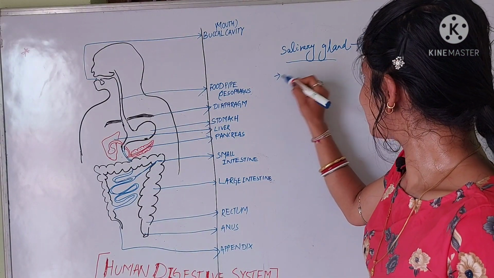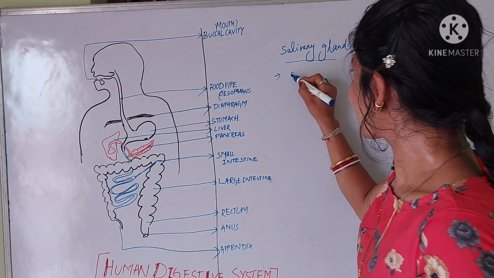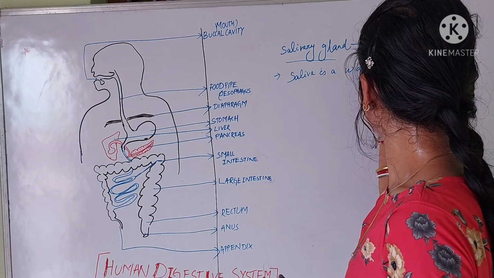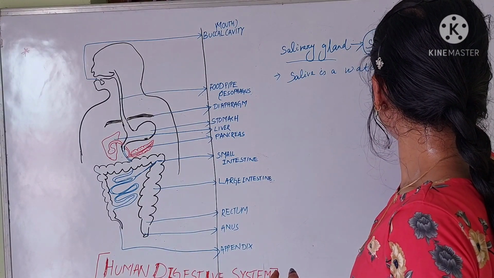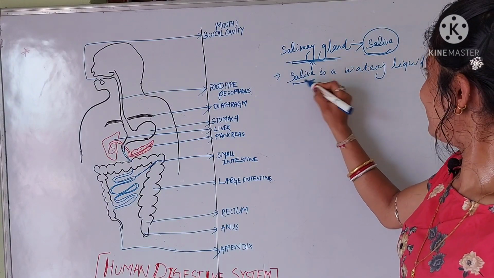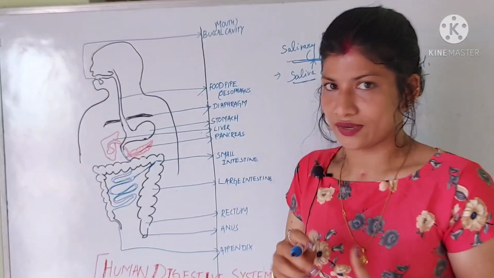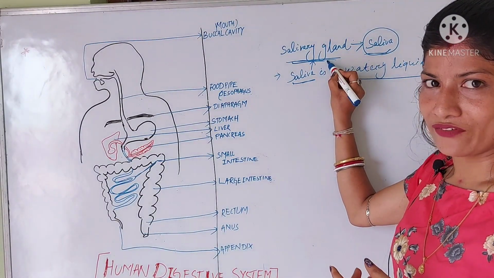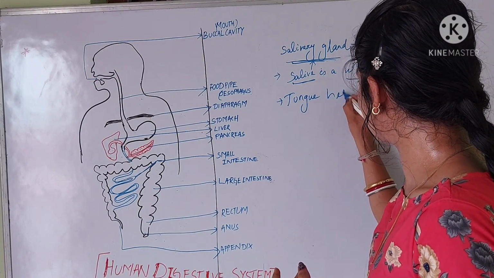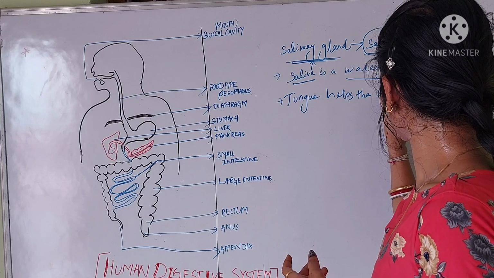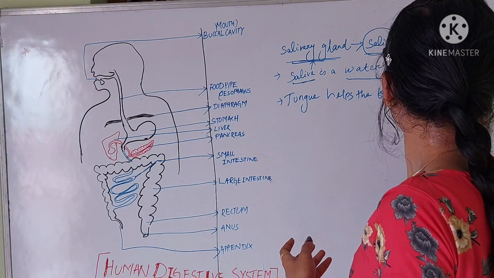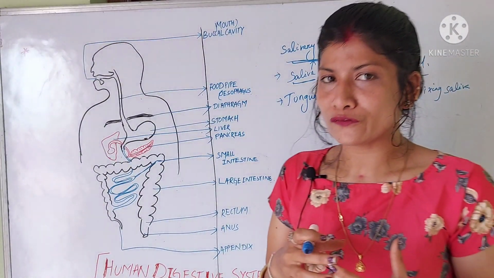That means the salivary gland secretes saliva. So what is saliva? Saliva is a watery liquid, watery in texture, which is secreted from the salivary gland. The tongue helps by mixing the food with saliva.